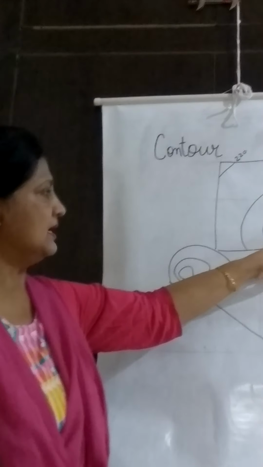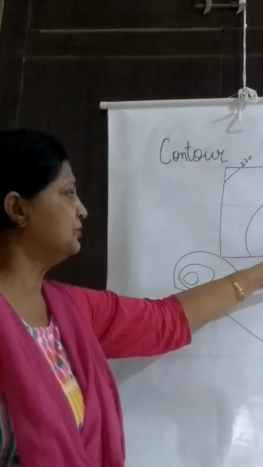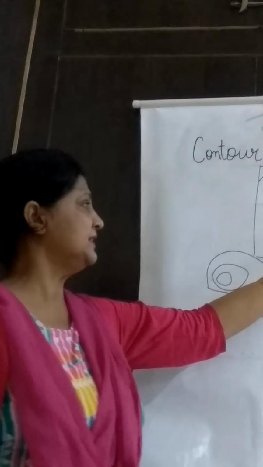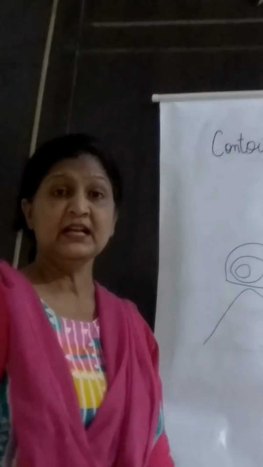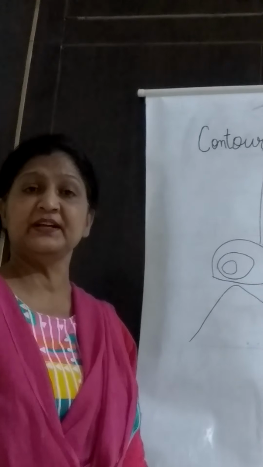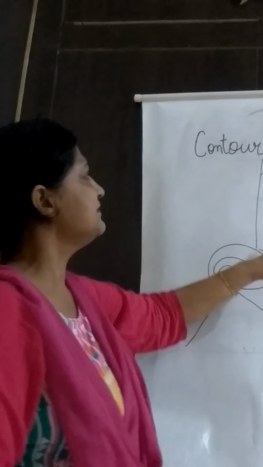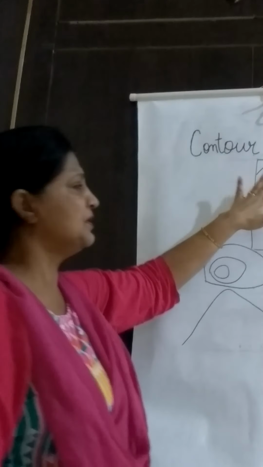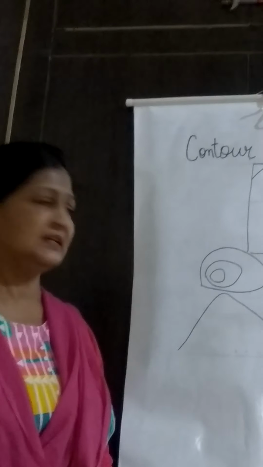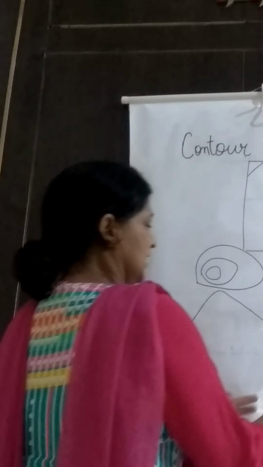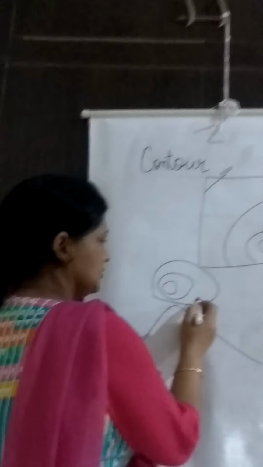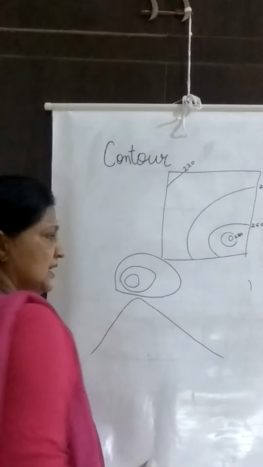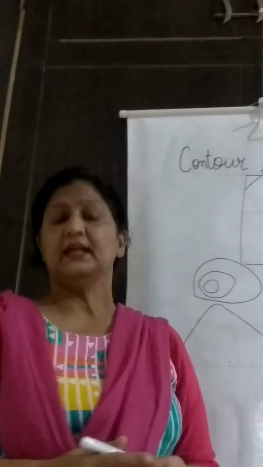This place has a mountain and this mountain has a height of 300. After 280, the next contour line will be 300. The mountain has 300 meters, and as we move towards the northwest direction, the region merges into a plain area. Now another contour line will be somewhere from here. So it indicates a very plain area.